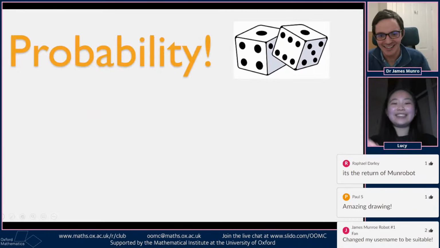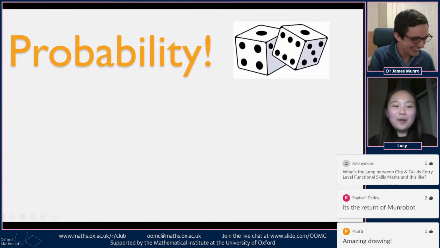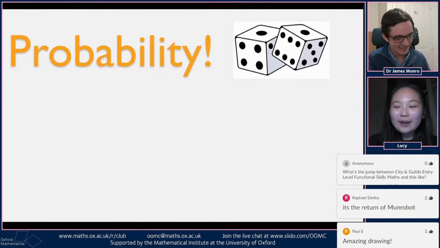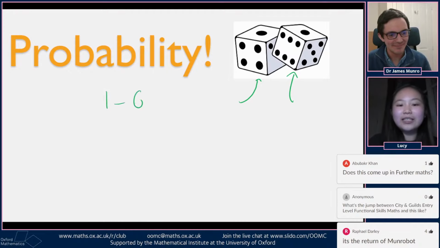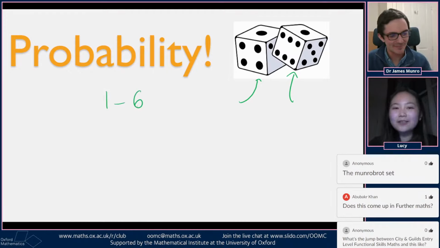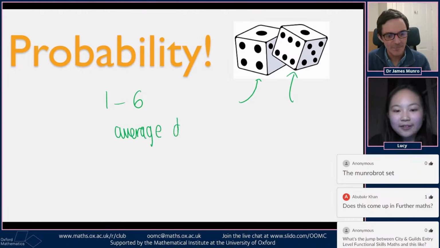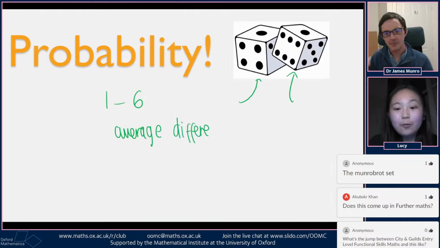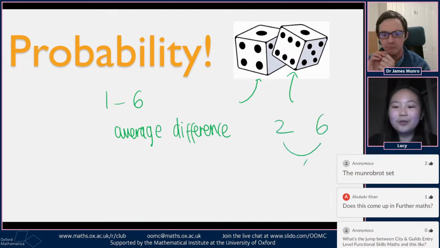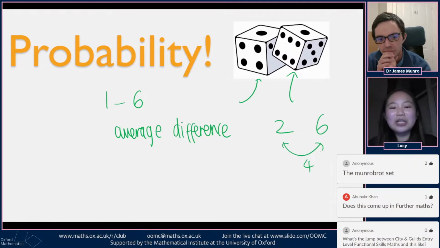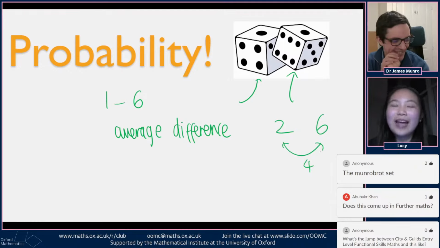Okay, probability. A probability problem is that we have two dice, dice 1 and dice 2. If we roll both of them, going from 1 to 6, standard dice, we want to find the average difference in what values you get. So if you get a 2 and a 6, then the difference would be 4, as an example. So how do we work out the average of all the differences that you could possibly get?